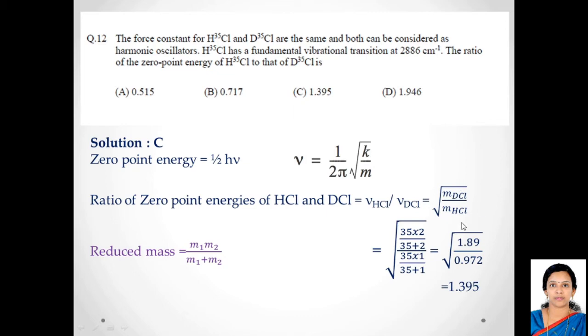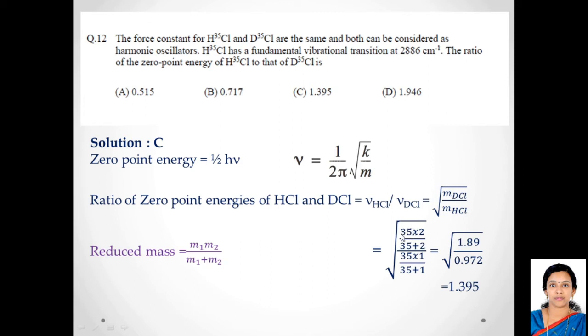What is reduced mass? The formula for reduced mass is mass of hydrogen multiplied by mass of chlorine divided by mass of hydrogen plus mass of chlorine. And for the case of deuterium chloride, the reduced mass is mass of deuterium multiplied by the mass of chlorine divided by the mass of deuterium plus the mass of chlorine. So substituting this in this formula, you can work this out, you will get 1.395.